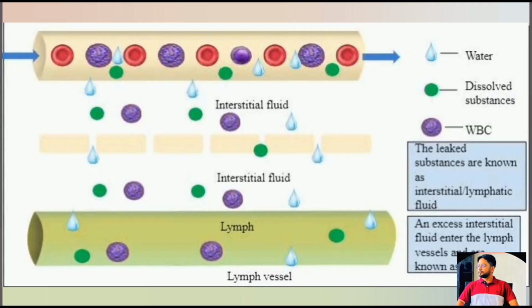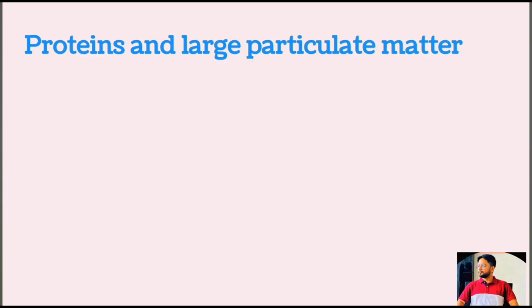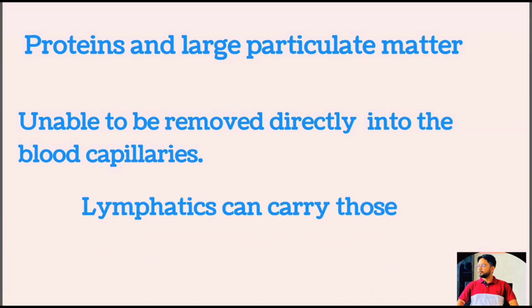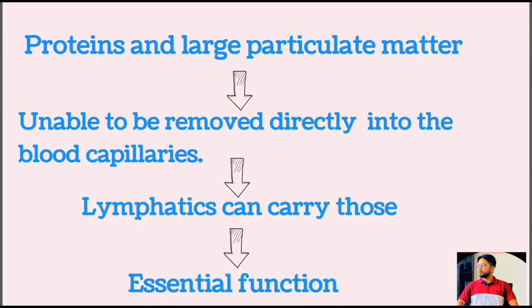The lymphatic system is very important as it can carry proteins and large particulates from the tissue space to the blood, which cannot be absorbed directly by the blood capillaries. This return of protein to the blood from the interstitial space is essential, without which we would die within about 24 hours.